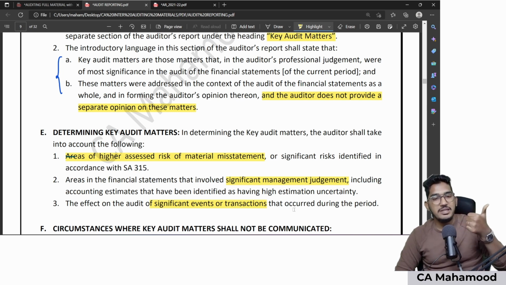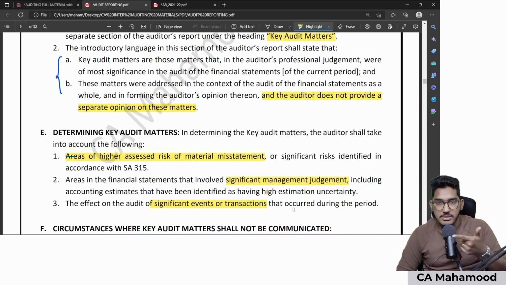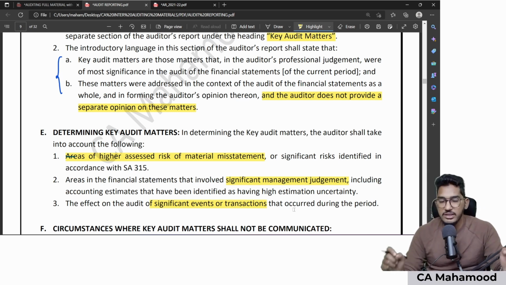What are they? Areas where there is a high risk of material misstatement, those areas in which significant assumptions and estimates are there, or significant events or transactions that have taken place during the year.